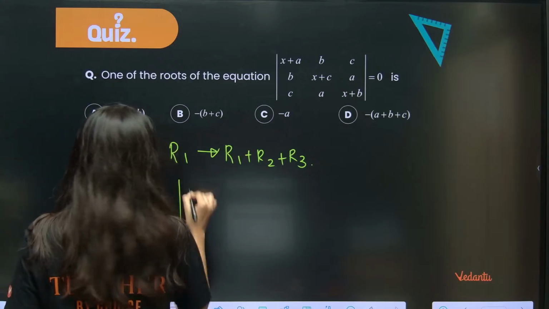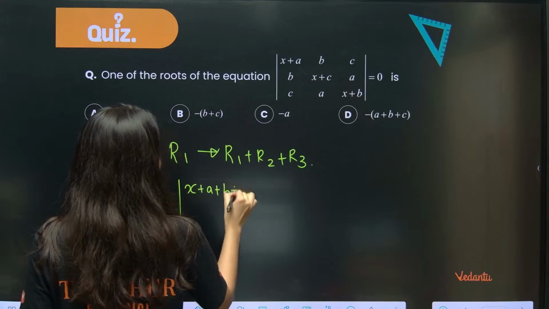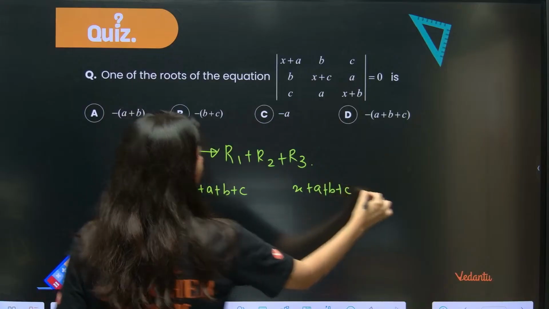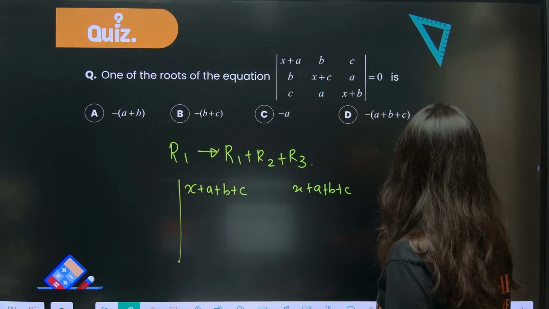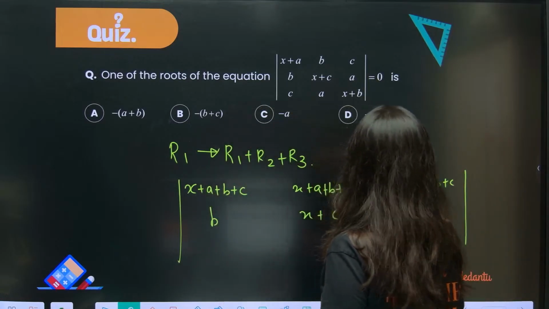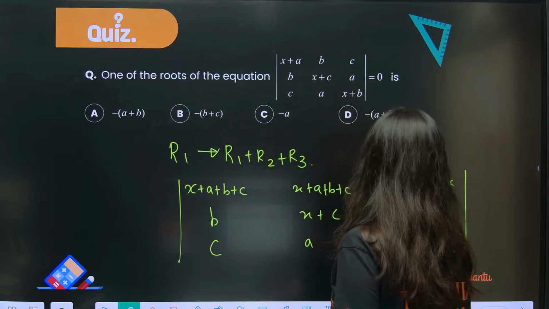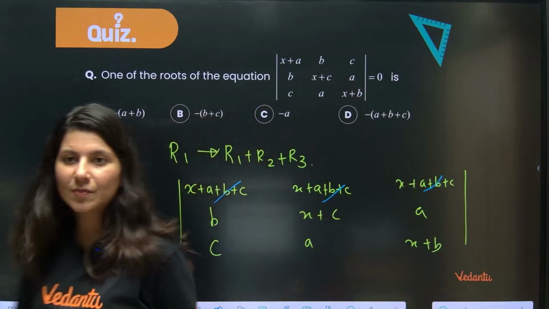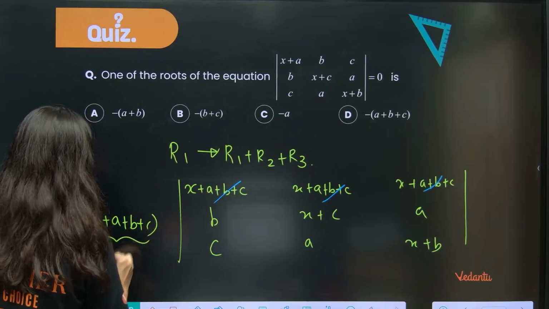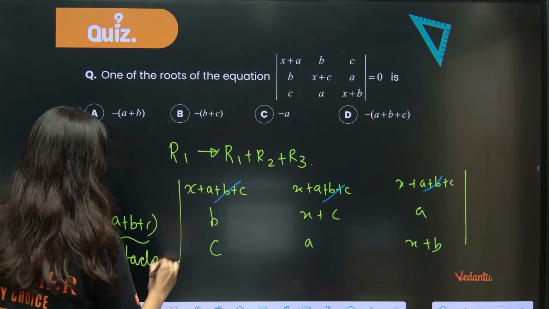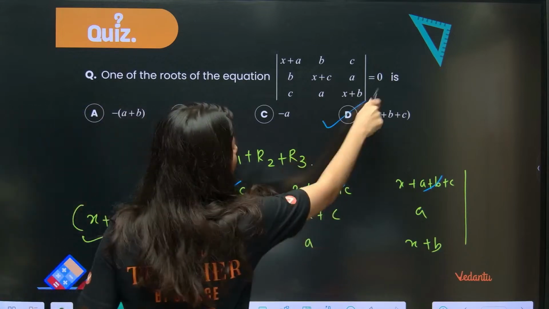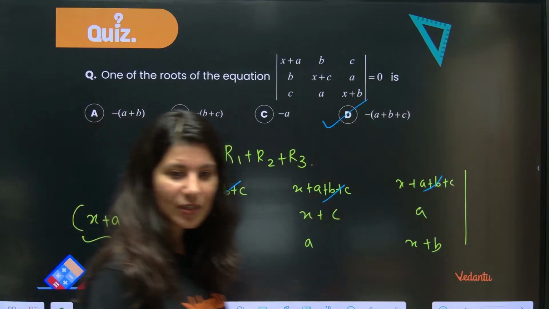So now this is x plus a plus b plus c, and this is the same, bx plus c, ax plus b. Now can you see, x plus a plus b plus c will come out. So x plus a plus b plus c is a factor of this determinant, can I say? So what is the root of this equation? X is equal to minus of a plus b plus c. This is going to be the root of this equation.